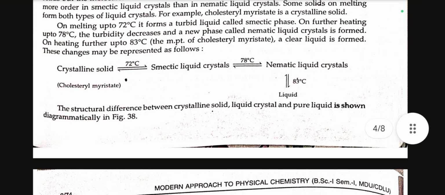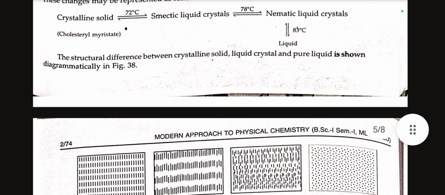The structural differences between crystalline solid, liquid crystal and pure liquid are shown diagrammatically.